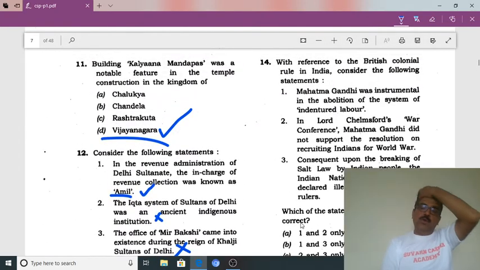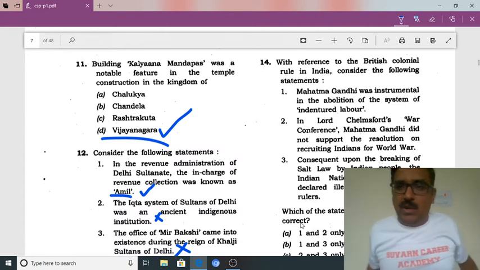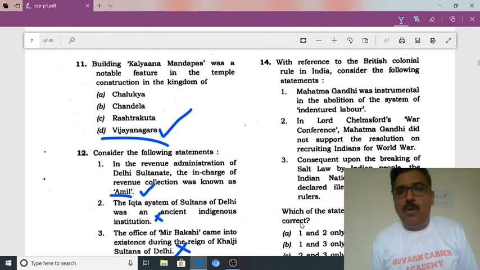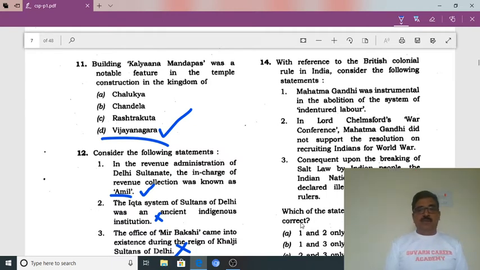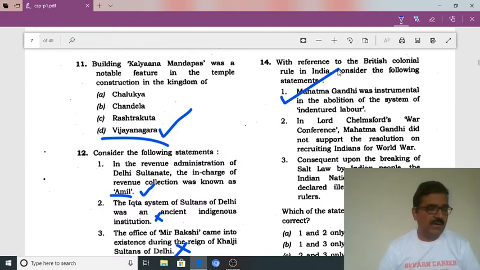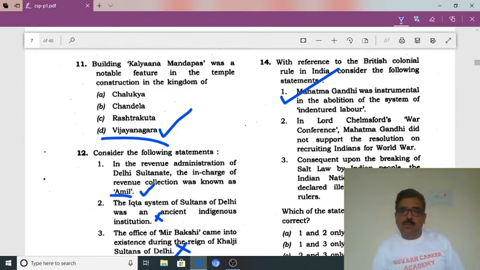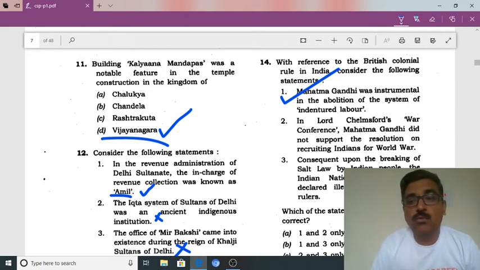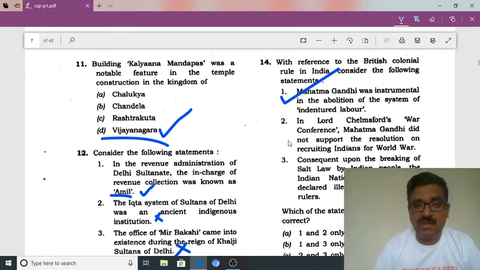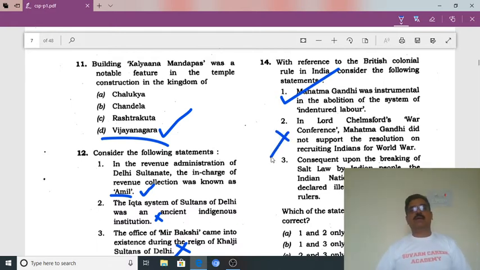14th question. With reference to the British colonial rule in India, consider the following statements. Mahatma Gandhi was instrumental in the abolition of indentured labor. This is correct. Okay. This statement is correct. And Lord Chelmsford, Mahatma Gandhi did not support the resolution on the recruitment of Indians for the World War. No, Gandhiji supported. So this statement is not correct.